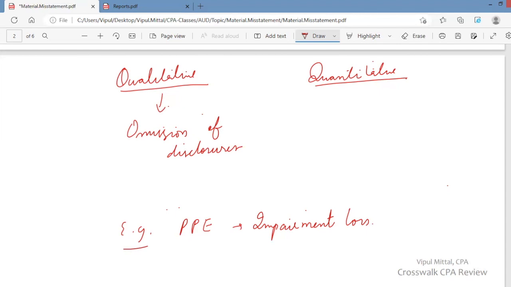Or there is an incorrect description of an accounting policy regarding expenses. Or there is an incorrect description of an accounting policy regarding capitalization. There is an incorrect description of accounting policy regarding asset retirement obligation. There is an incorrect description of an accounting policy relating to any other significant item. You may consider an incorrect description of an accounting policy regarding a significant item as a material misstatement, although it is qualitative in nature.